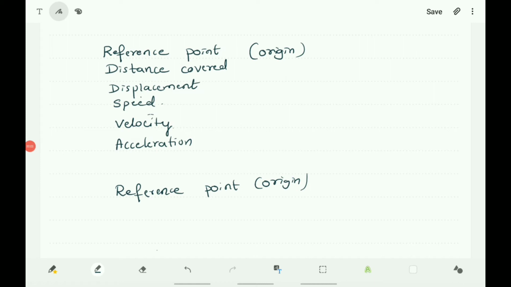We use some words to describe the motion. They are reference point, distance covered, displacement, speed, velocity, acceleration, etc. Together with that, we can use the words magnitude and direction also. These are some words to describe the motion.